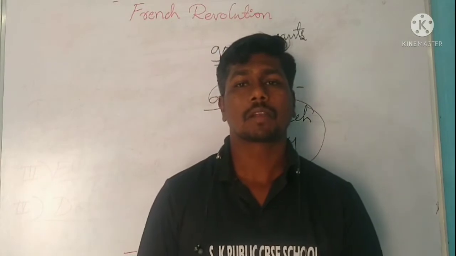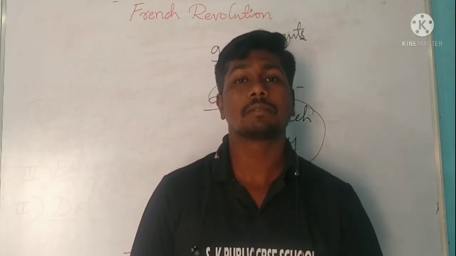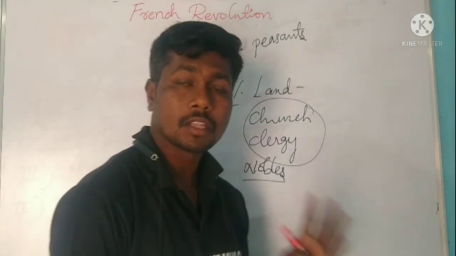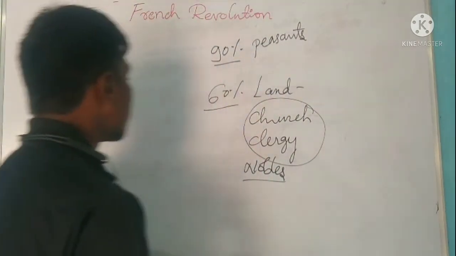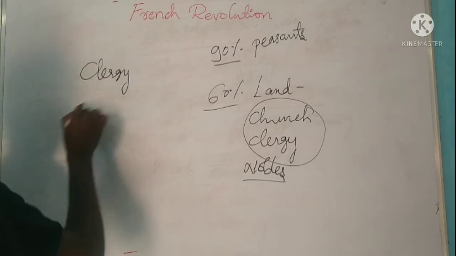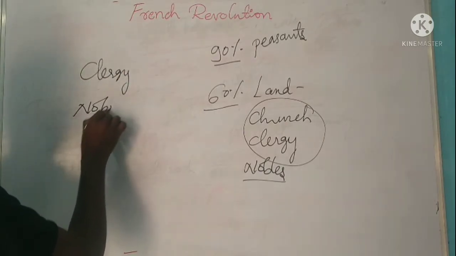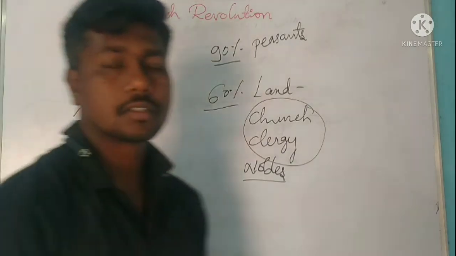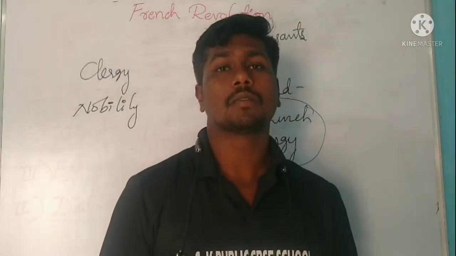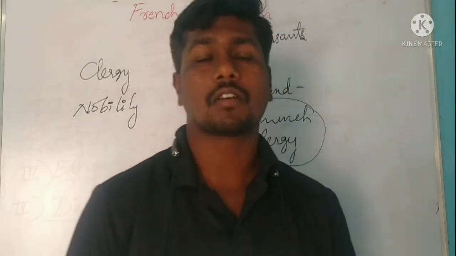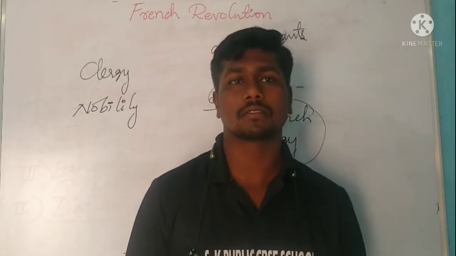And the members of clergy and nobility enjoyed certain privileges by birth only. The members of the first and second estate, I mean clergy and nobility, enjoyed some privileges by birth. Privileges means benefits or facilities they enjoyed by birth.